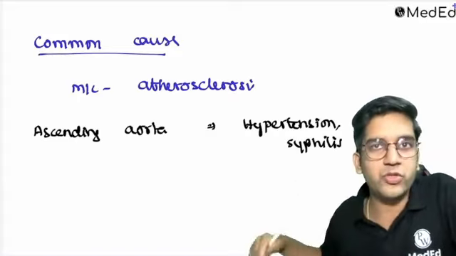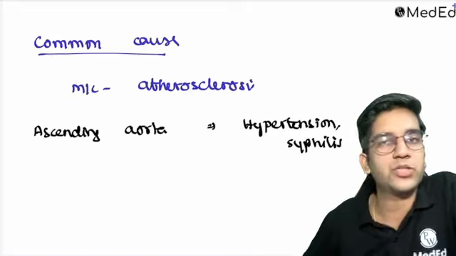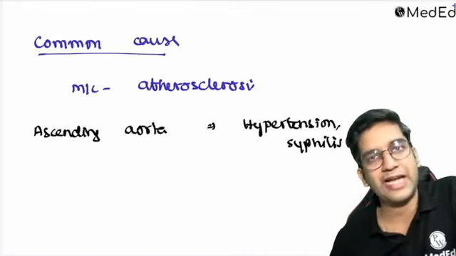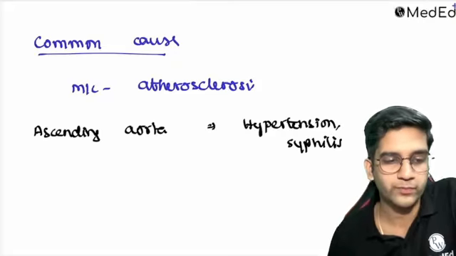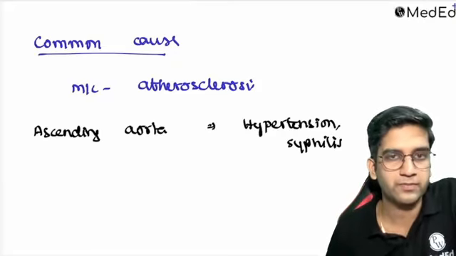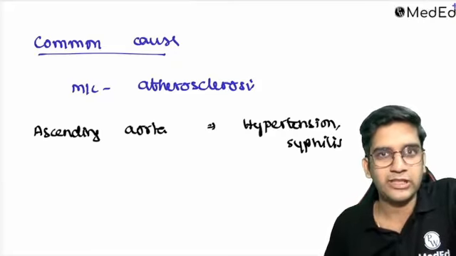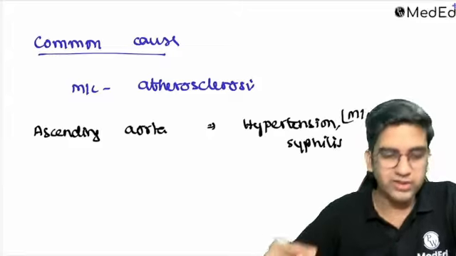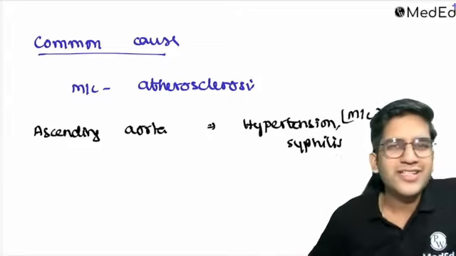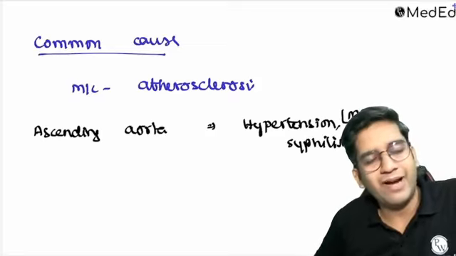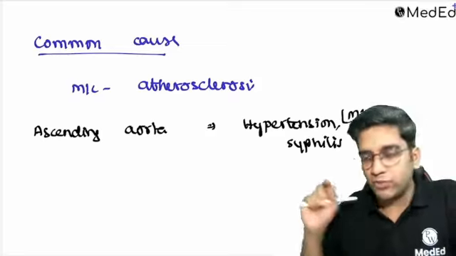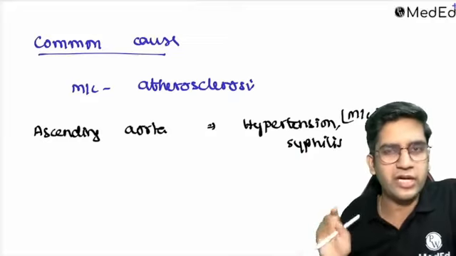Which of these two do you think is most common? If a question comes, what's the most common etiology of ascending aorta aneurysm, and you have both hypertension and syphilis, what do you think is more common? Hypertension or syphilis? Undoubtedly hypertension, right? You should never have a doubt in this. Hypertension is undoubtedly more common. Syphilis is almost long gone, right? I might have a few rare questions, but syphilis also affects the ascending aorta. I'll give you a logic why syphilis as well as hypertension affects the ascending aorta.